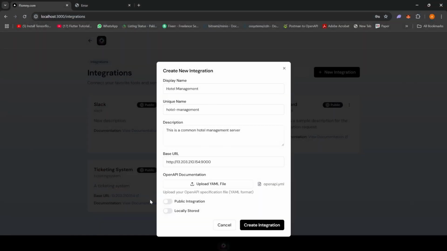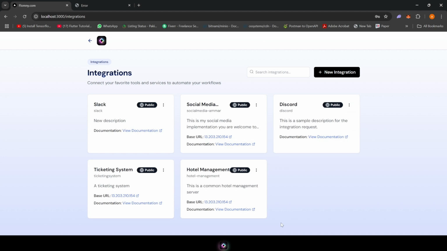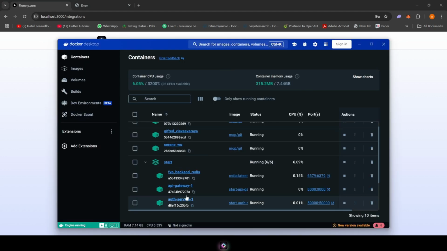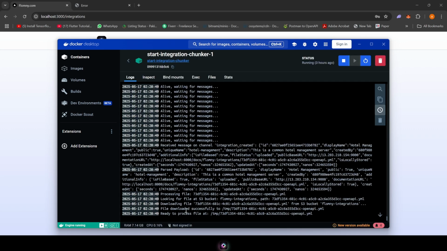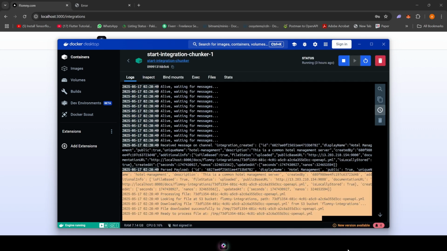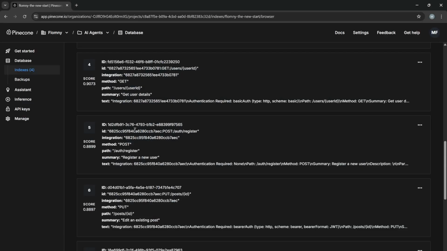Given that file, we are able to extract all of the endpoints and all of the functionality that this hotel management server provides. Once we create it, this appears here, and we have a chunker that is able to process that file.